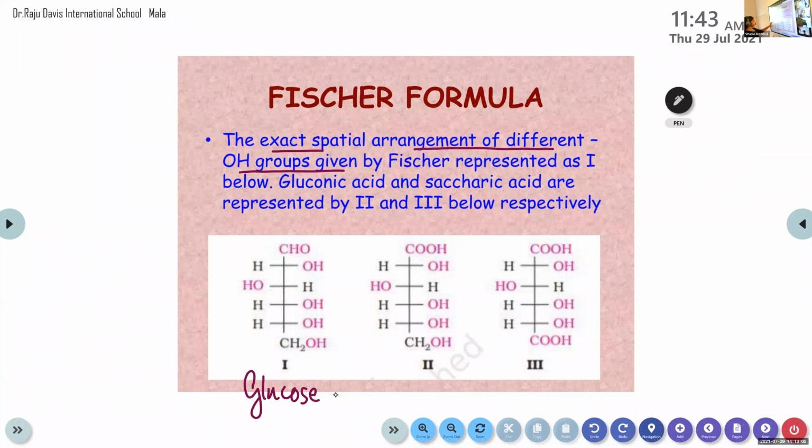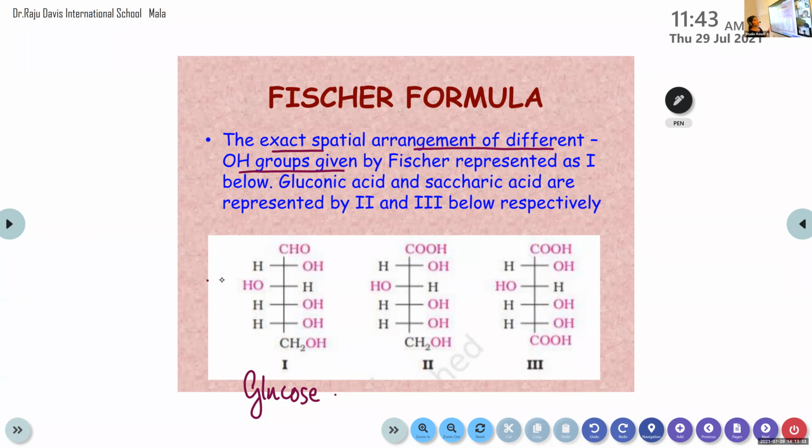Okay, do you remember those points? There are 6 carbon atoms there. 1, 2, 3, 4, 5, 6. That's the first point. Then they are in a straight line. Look at the figure, they are in a straight line, right? Then there is one carbonyl group, and that carbonyl group is an aldehyde. The presence of the CHO group is here.